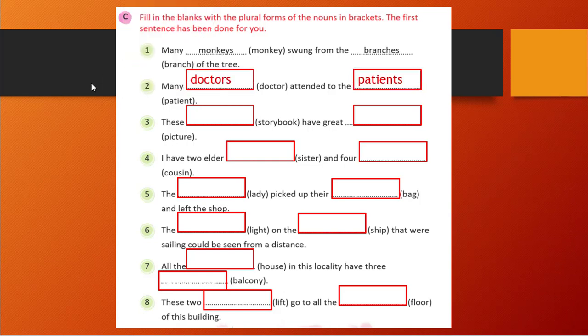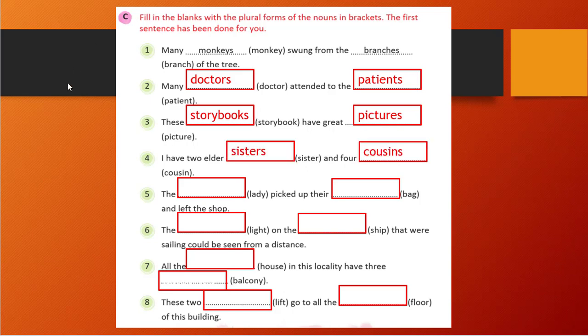We have added S. Third one is, this storybook have a great picture. So here book is there, so we can simply add S, storybooks, and for picture, S will be there only, so it will become pictures. So the correct answer is storybooks and pictures. I have two elder sister and four cousin. So sister and cousin, we need to write sisters, S will be there, and for cousin also S will be there. So the correct answer is